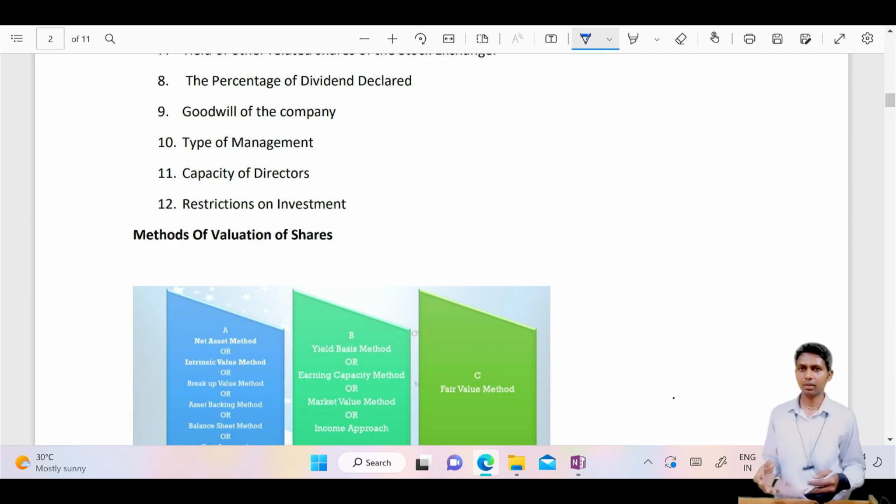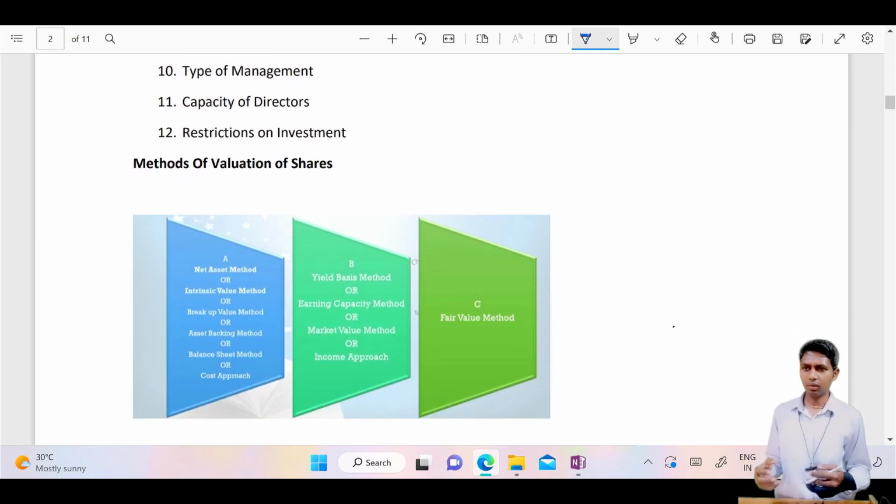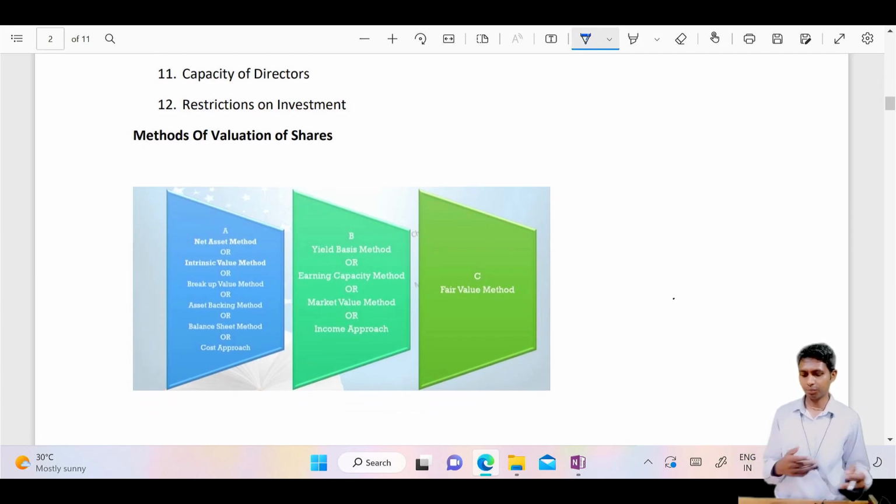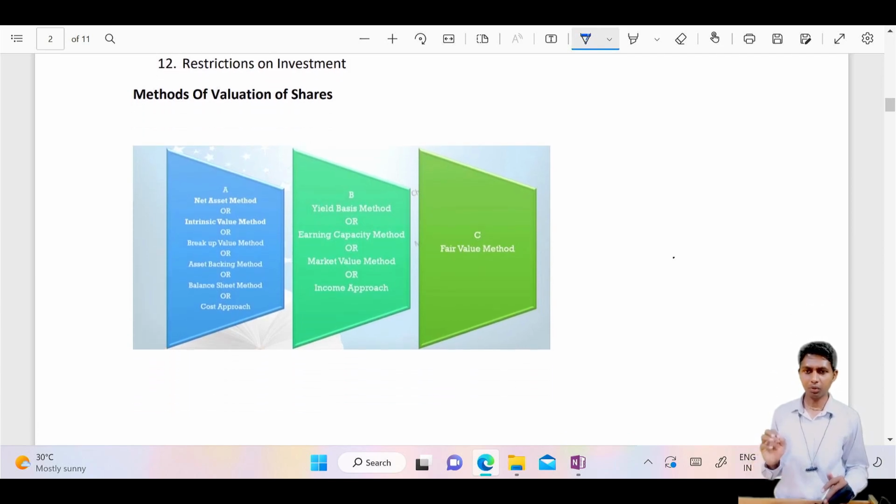Some investors like dividends, some don't. Yes, they are interested in capital appreciation, and then they do some different valuation, correct. Their value could be different from your valuation, depending totally upon the perspective. Then, my dear students, we have valuation methods.